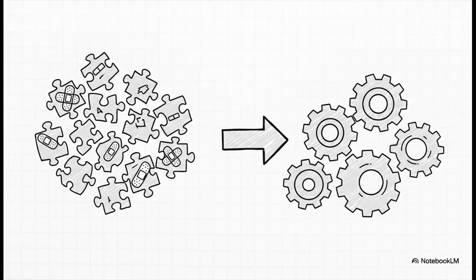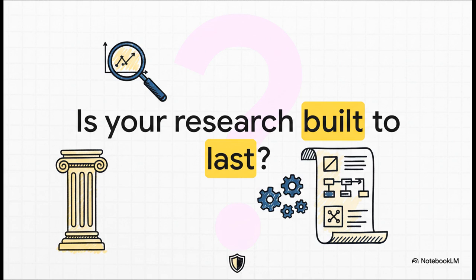Really, the whole point here is to change our mindset. We need to move away from trying to apply piecemeal fixes after the fact and instead adopt a systematic approach that considers these issues at every single stage of the research lifecycle. That's how we ensure our findings are both robust and valid. Ultimately, this paper gives us 2 things: a powerful diagnostic tool to see where the problems are, and a clear set of guidelines for how to do better. And it leaves every single one of us who does this kind of research with a final, very important question to consider. Is my research built to last?